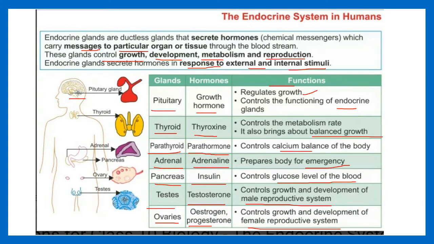Pituitary gland is located in the human brain. Thyroid gland is located over here in the throat. Adrenal gland is located at the upper side of the kidneys over here. Pancreas you can see below the liver. This is the location of the ovary and the testes.